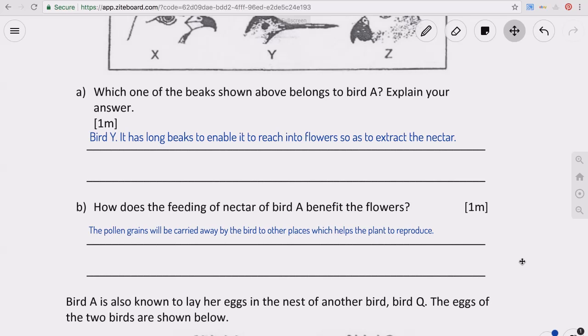The key word here is reproduction. The plant can reproduce. And you have to talk about pollen grains. You cannot just say, you know, some students, what they do, they just say, oh, help the plant reproduce. You're not going to get full marks if you just say reproduce, because you need to talk about the pollen grains being carried away, right?